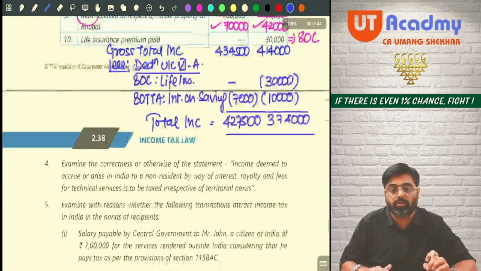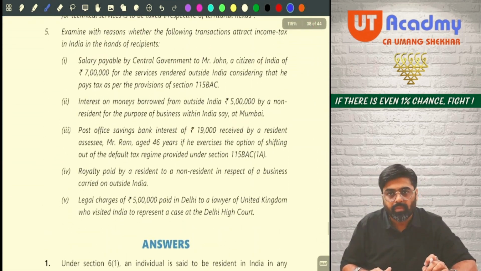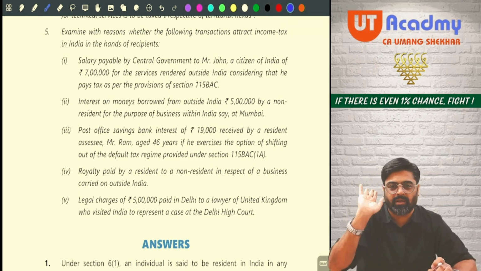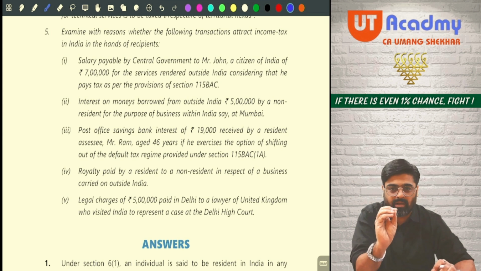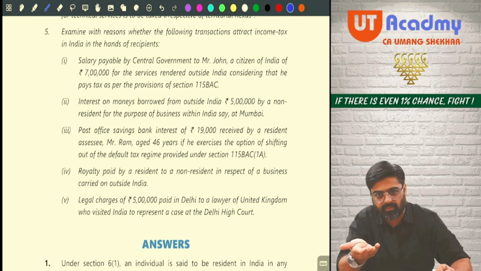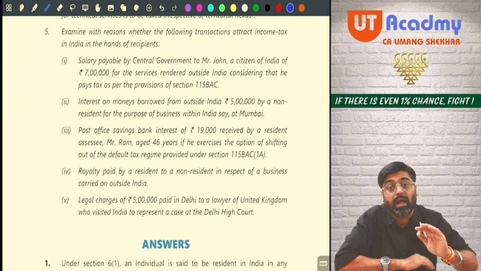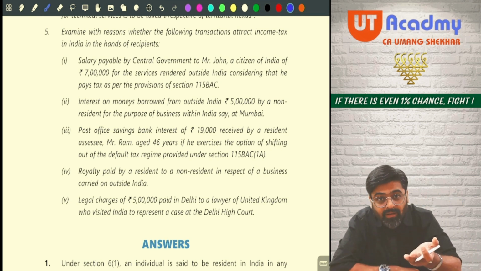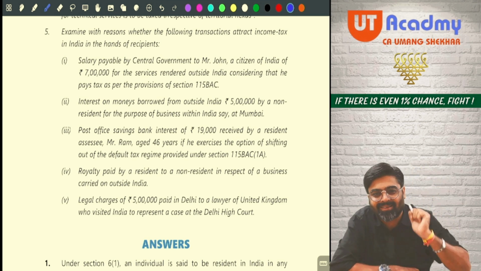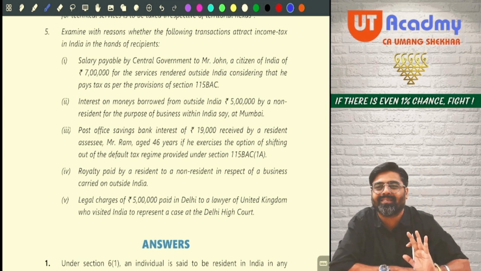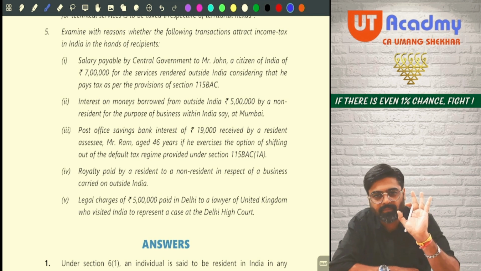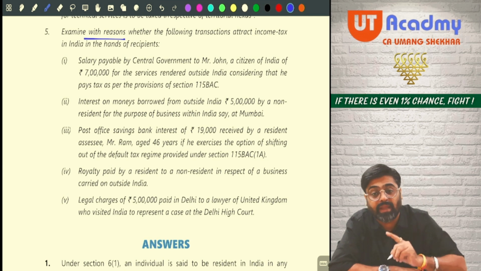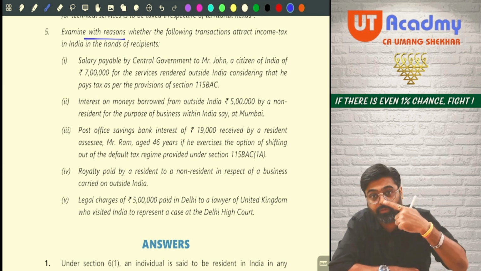Now we are going to solve question number 5. Okay. See, this is a simple question. In this question, they are telling you that this is your income. Tell us whether this income is taxable for you or not. If taxable, then how much amount is taxable and what is the reason for taxability? If not taxable, then why is it not taxable? Give the reason. In this question, we are supposed to answer like this. Understood? See, examine with reasons. They are saying examine with reasons. You are supposed to give the reasons also.